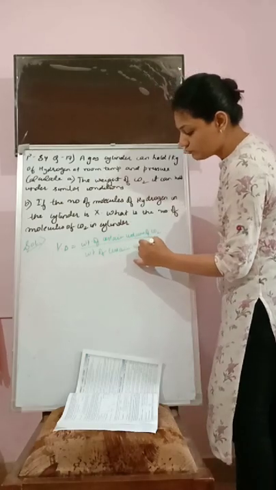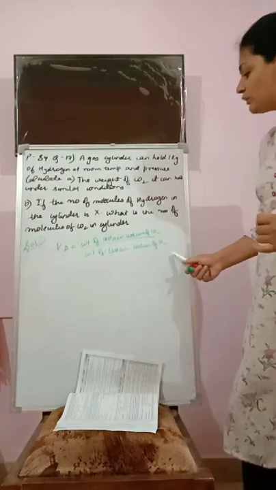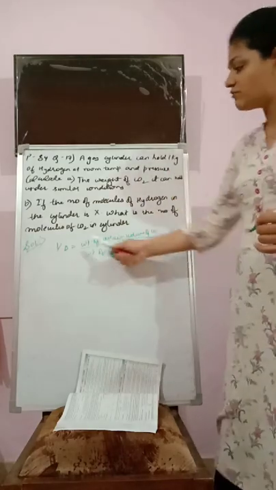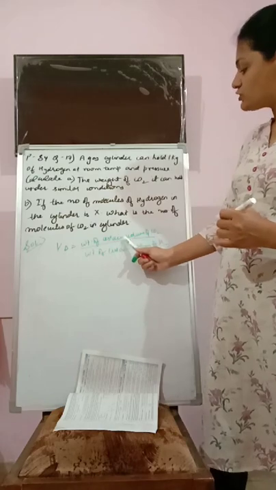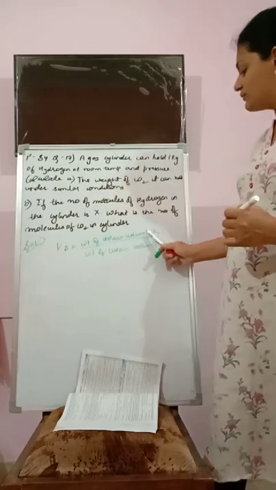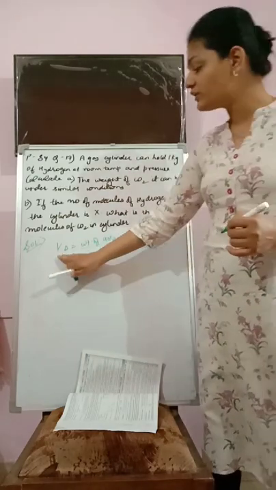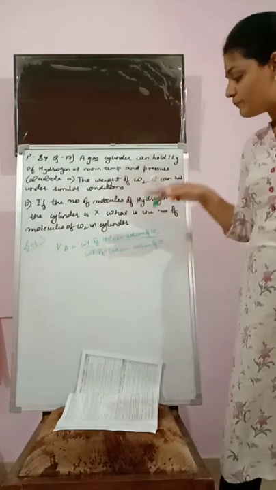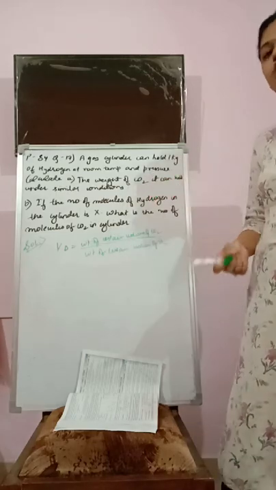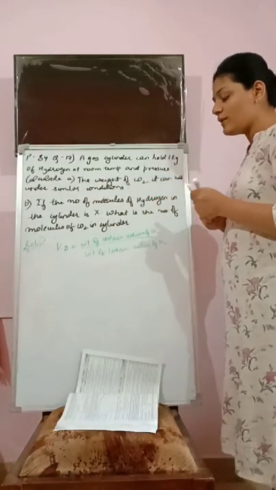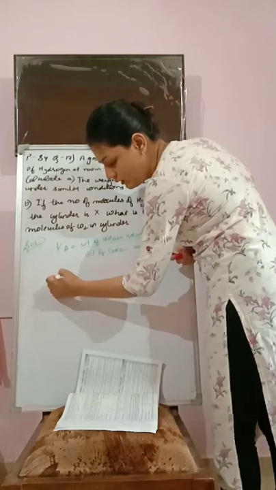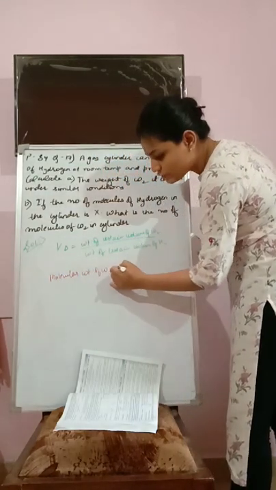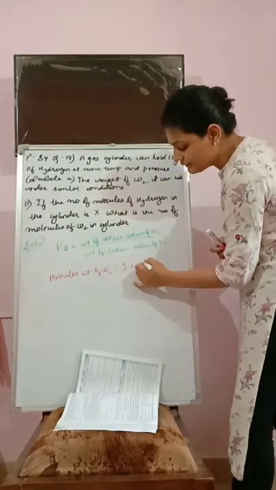We know that the certain volume of H2 is 1 kg, but we don't know the vapor density. So how can we find this out? Before putting this formula, we need to first write the formula of molecular weight. Molecular weight of CO2 is equal to twice into vapor density of CO2.